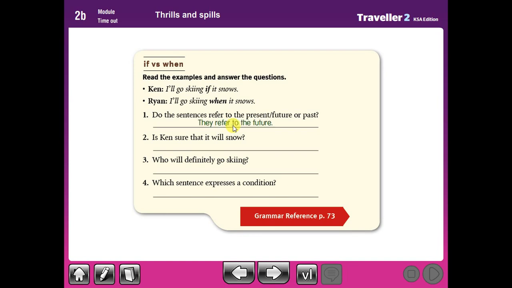They refer to the future. Is Ken sure that it will snow? No, he isn't. Who will definitely go skiing? Ryan. Which sentence expresses a condition? The first one.